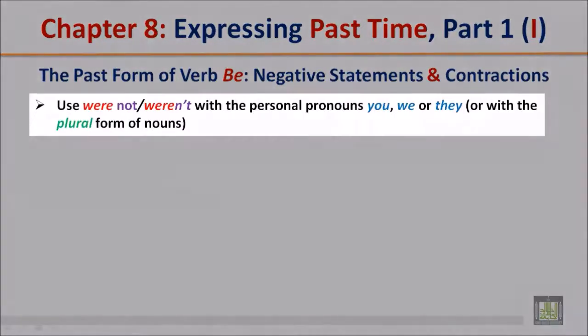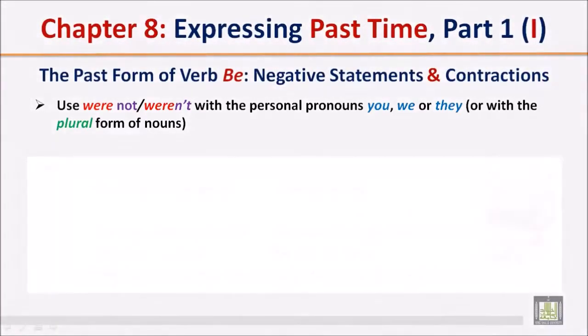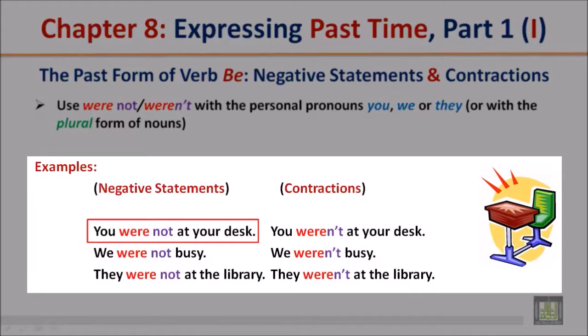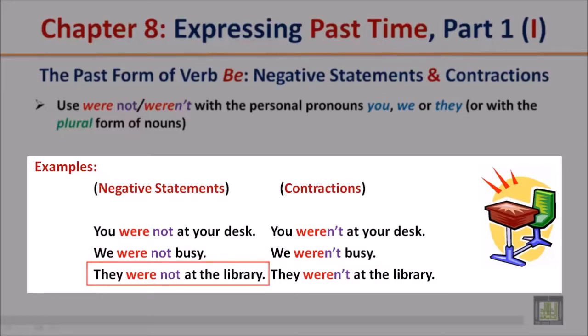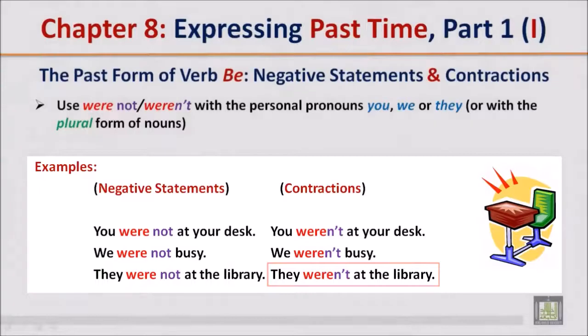Use were not and the contraction weren't of were not with the personal pronouns you, we, or they, or with the plural form of nouns. You were not at your desk. You weren't at your desk. We were not busy. We weren't busy. They were not at the library. They weren't at the library.